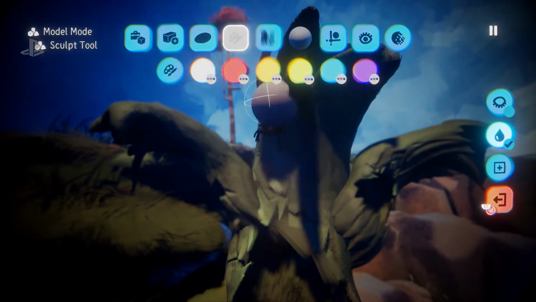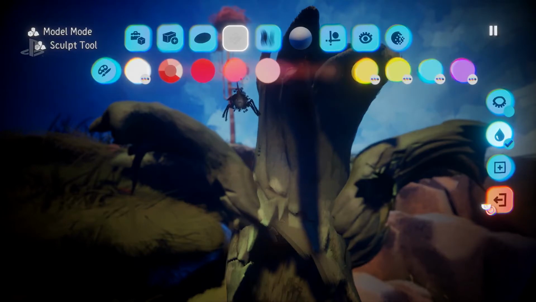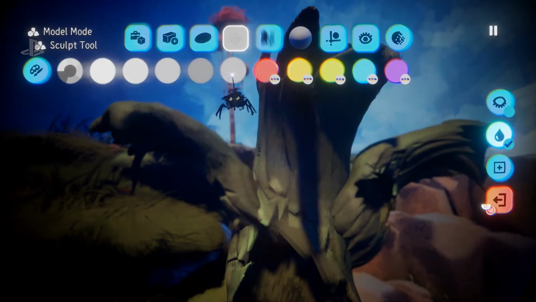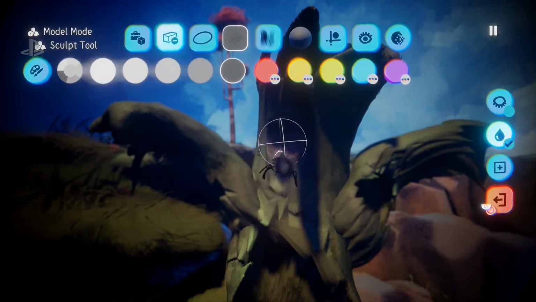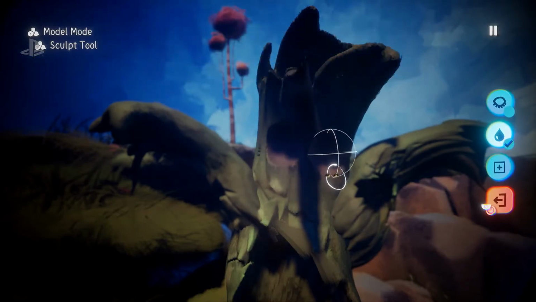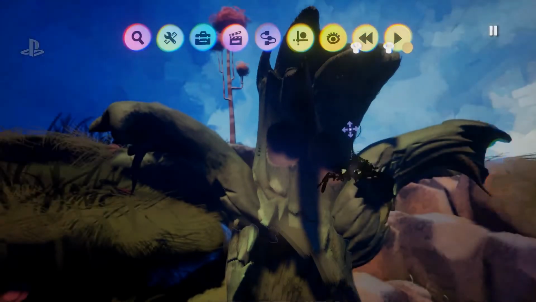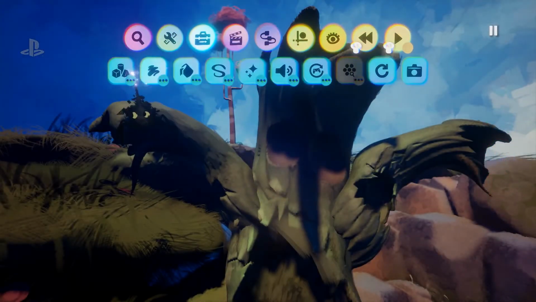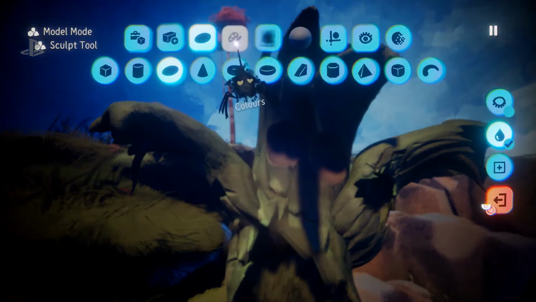Our art director, look at all those tools, is probably having a heart attack watching me do this, but I'm just going to choose a... Oh, we're going to give it glowing red eyes, evil eyes. And I'm just going to cut a couple of holes in this tree like that. Look at this. Even I feel like I could be creative with something like this.